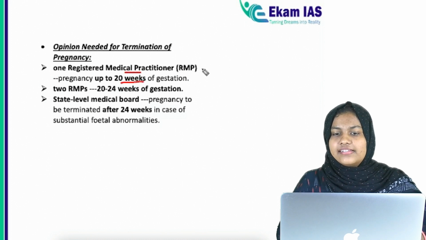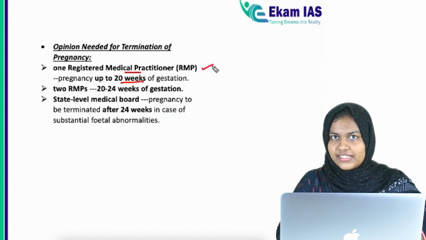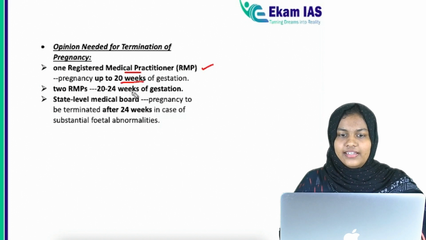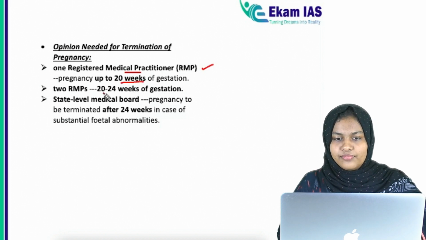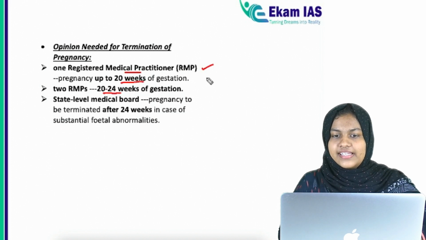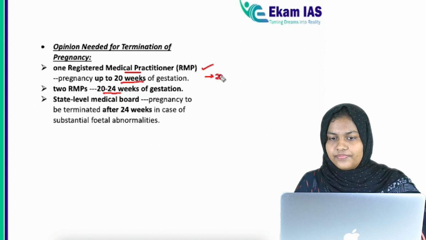If they suggest that termination is required, then they can do the abortion up to 20 weeks. Then if the gestation period is more than 20, up to 24 weeks, that is from 20. Here the first case is 20 weeks.